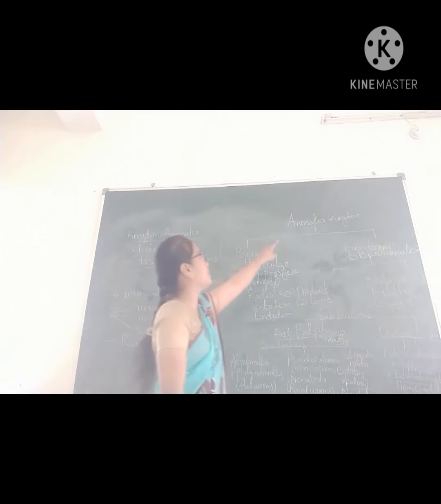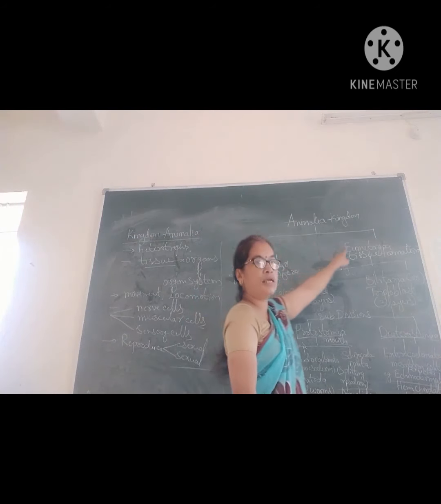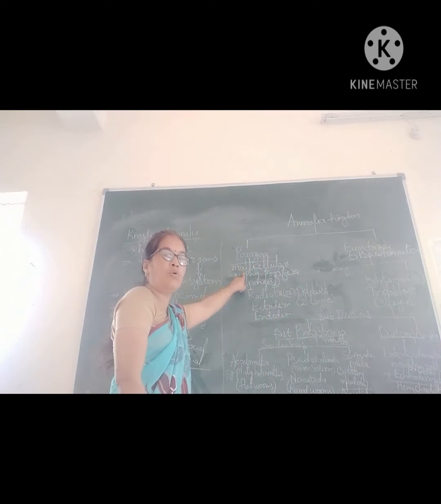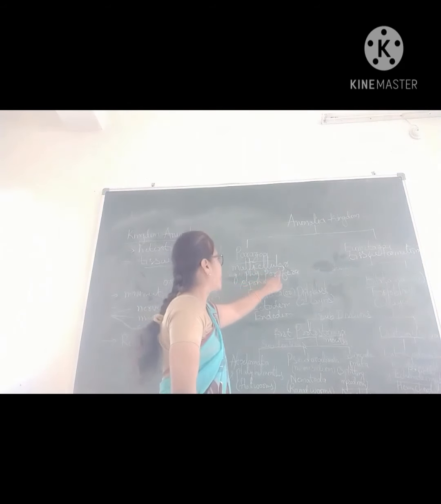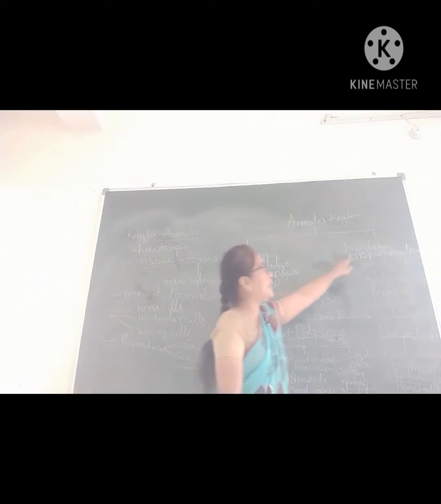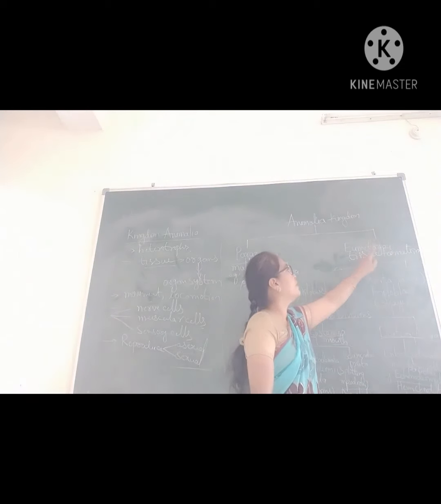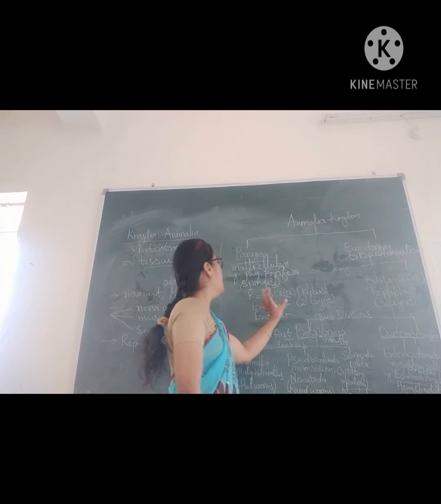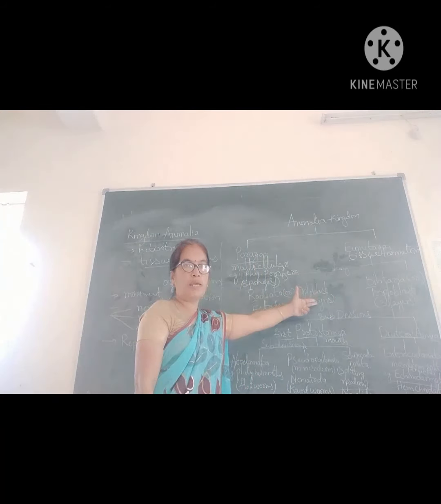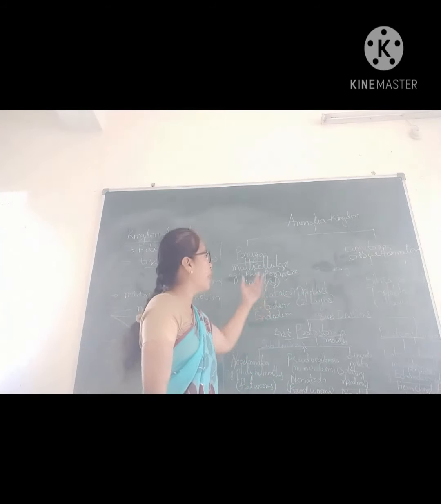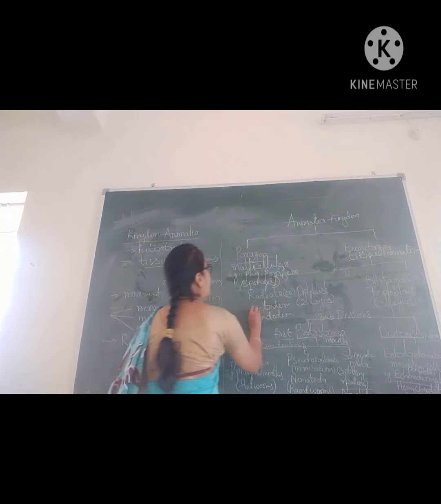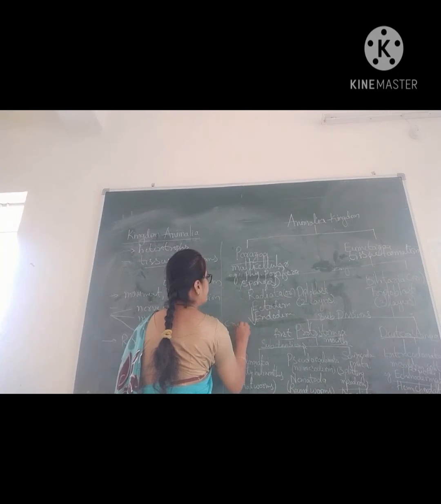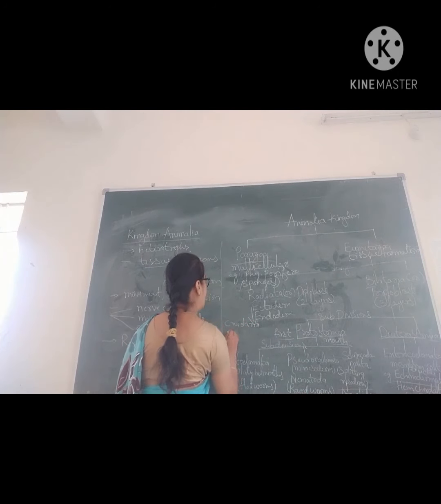The animal kingdom is divided into two, parazoa and eumetazoa. In the parazoa, they are multicellular but no tissue formation is there. Example, phylum Porifera, sponges. Next, in eumetazoa, tissue formation is there. That is again divided into two, radiata and bilateria. Radiata are diploblast, they contain two layers, ectoderm and endoderm. And in this radiata, Cnidaria and Ctenophora.